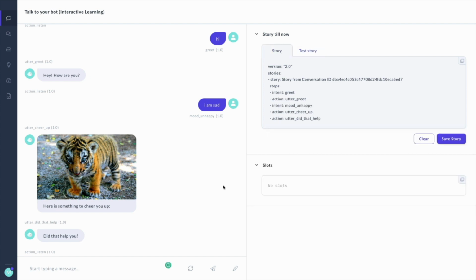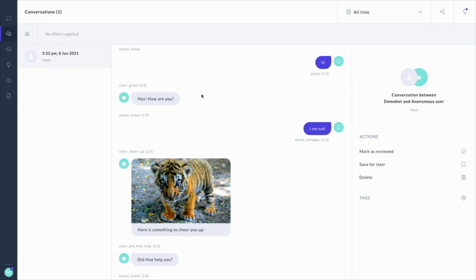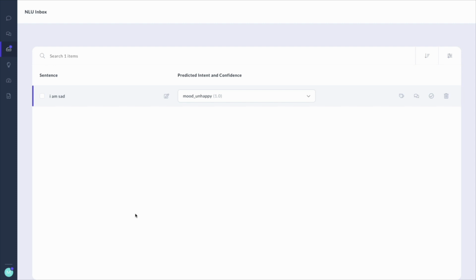All of these features are great, but one thing that's especially cool is that when you have a conversation like this one, you will notice that it pops up in the Conversations tab. Any conversation that any user will have with our assistant via Rasa X can be found over here, and every single example can be inspected here. We also have our NLU inbox, and what this allows us to do is label sentences that haven't been labeled yet. And in this case, I can say that the sentence I am sad that I just typed does belong to the mood unhappy intent, so I can say that that's correct.